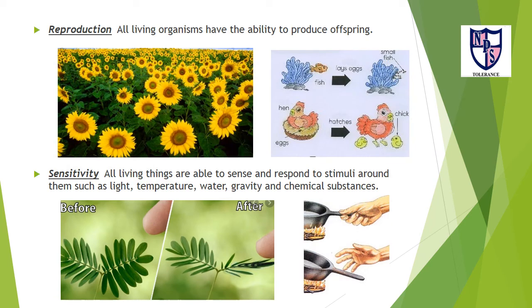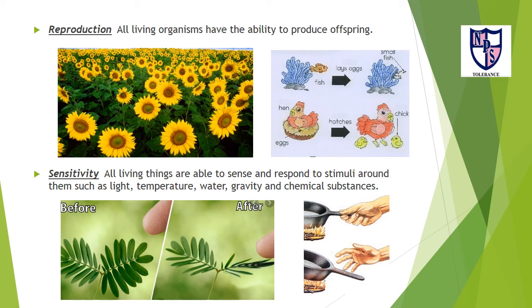The next one is reproduction. All living organisms have the ability to produce offspring. In a general sense, reproduction is one of the most important concepts in biology. It means making a copy, a likeness, and thereby providing for the continued existence of species.